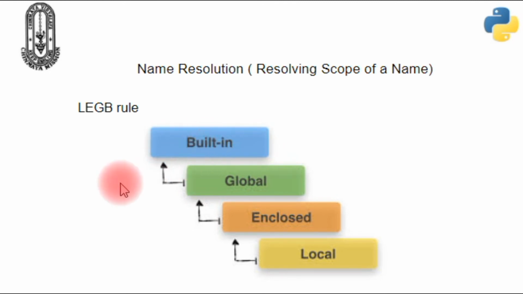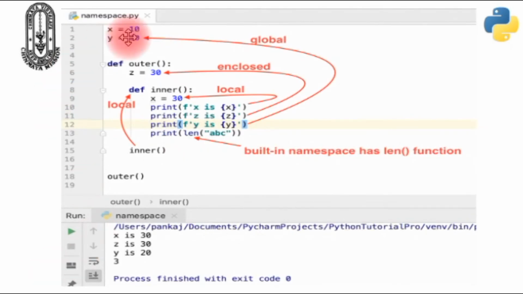Let us understand this with the help of an example. So here you can see the program. Here we have two functions, namely outer and inner. In the function inner, we have a print statement. The print statement is trying to print the value stored in the variable x. Initially Python searches whether we have variable x in the local namespace or not. We have the x variable inside the function inner, so it prints 30 here.